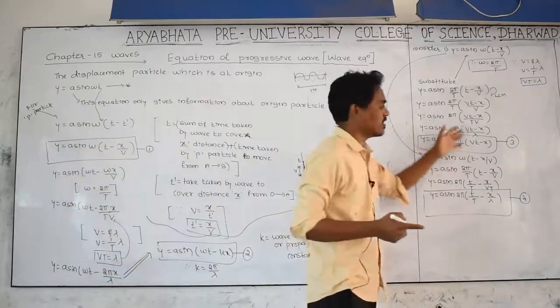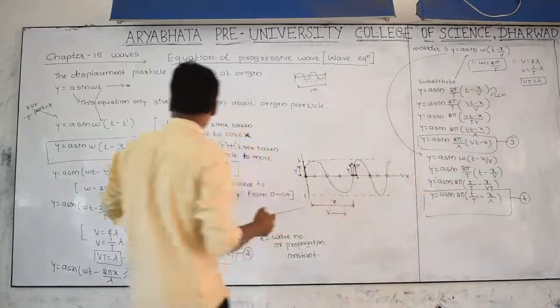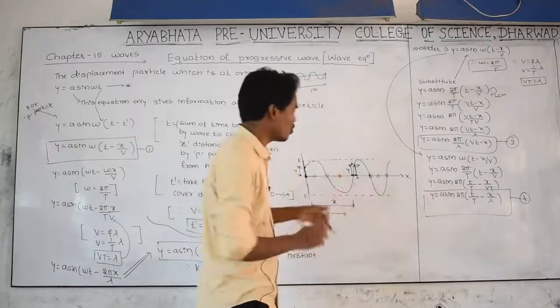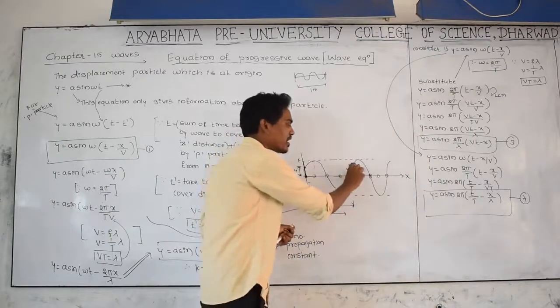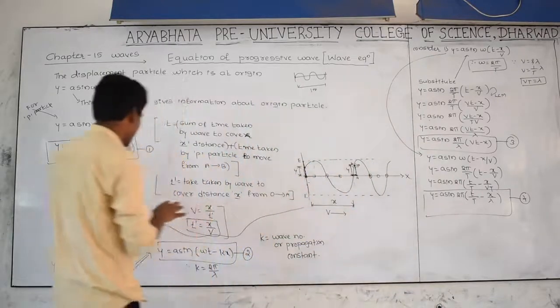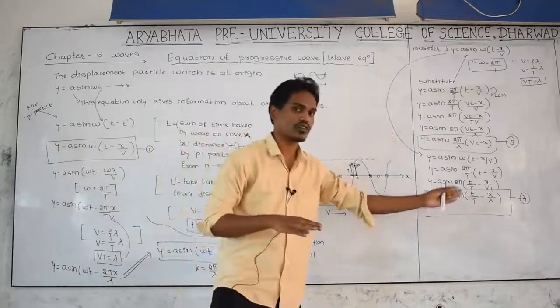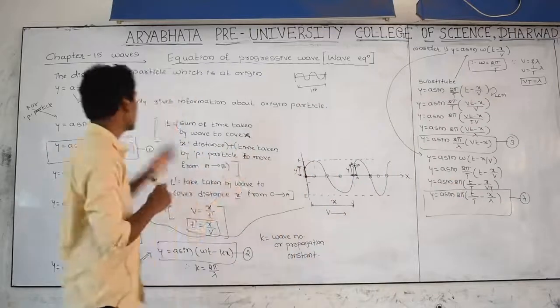We get different forms of the wave equation: first form, second form, third form, fourth form. To find out the displacement of this p particle we can use either this one, or this one, or this one, or this one, anyone but not this one.